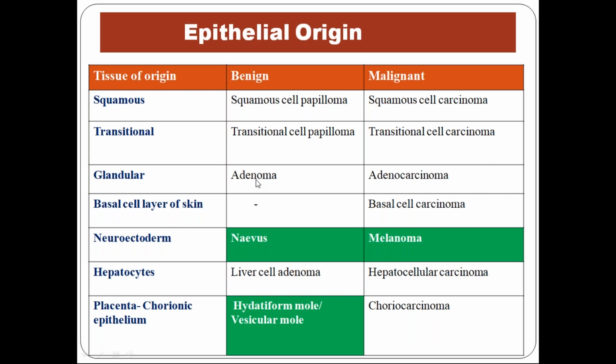Glandular: adenoma, adeno is glandular pattern, oma is benign, and adenocarcinoma. Next, basal cell layer of the skin, there is no benign counterpart. Only the malignant counterpart is there, which is very simple, thank God: basal cell carcinoma. Now, neuroectoderm, nevus cells. You have nevus cells in the skin. What are those nevus cells? They are the precursors of melanocytes, a variant of melanocyte. If a benign tumor is arising from those cells, it goes by the same name, nevus. And the malignant tumor is called melanoma.